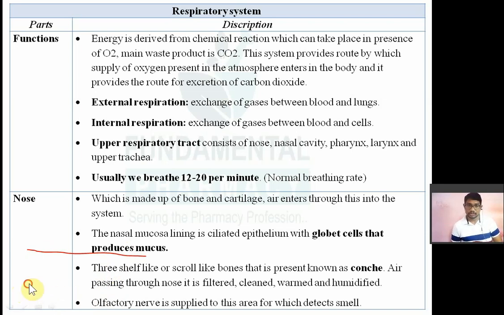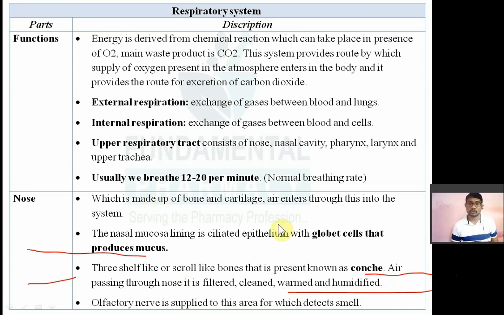Now in the nose, there are three shelf-like or scroll-like bones present, known as the conchae. This arrangement is known as the conchae. So air passing through the nose is filtered, cleaned, humidified and warmed, so that your lungs will get pure air, without any pollutant or solid particle.